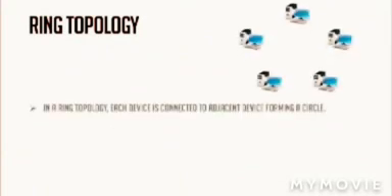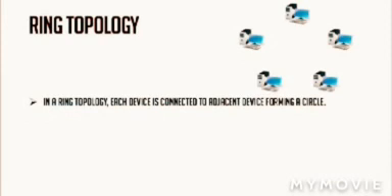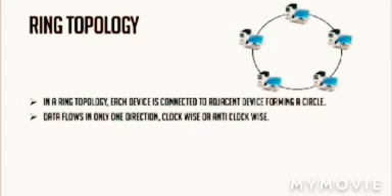Now, let us discuss about ring topology. In a ring topology, each device is connected to an adjacent device forming a circle. As you see in the figure, data flows in only one direction, clockwise or anti-clockwise.